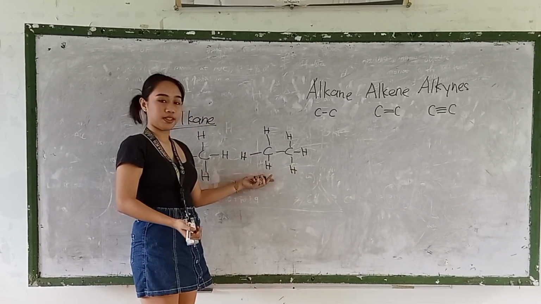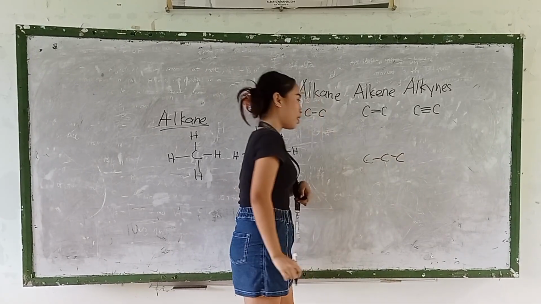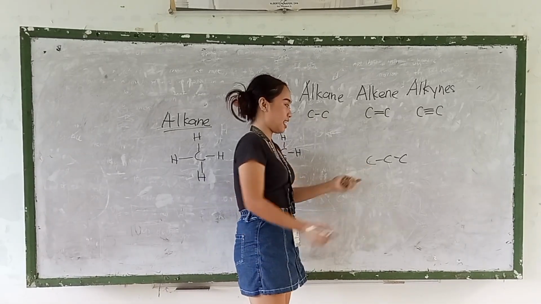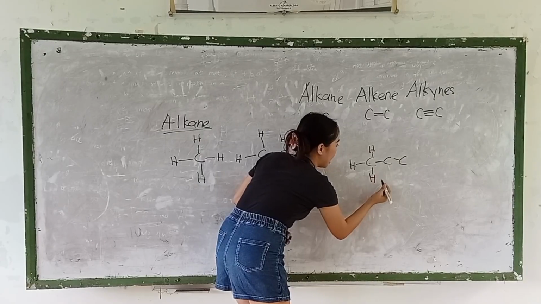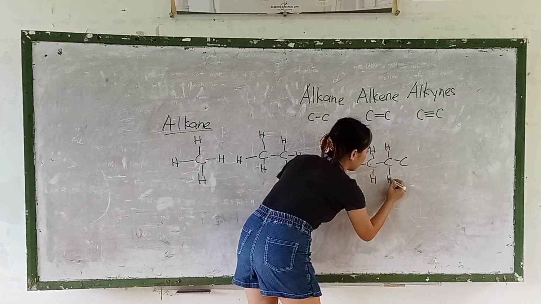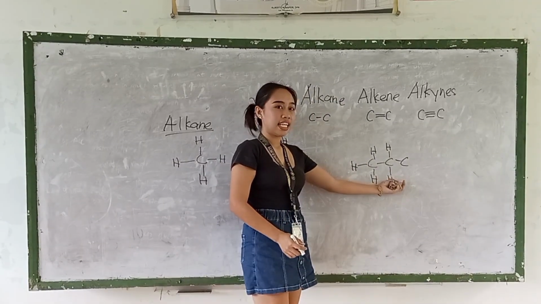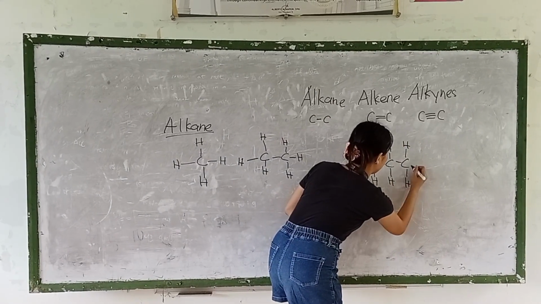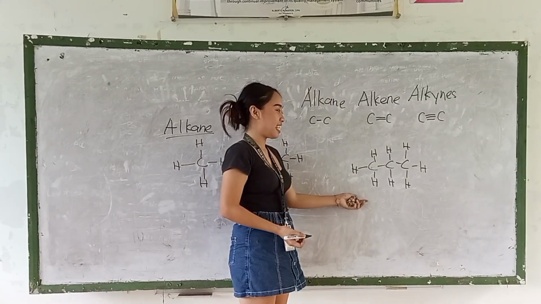So this is the example. How about we have 3 carbons? How many hydrogen do we have to attach to the first carbon? Yes, it's 3. And the second carbon is 2. Last carbon, how many hydrogen do we have to attach to this? Yes, it's 3. Is this stable now? Yes, it is stable now.